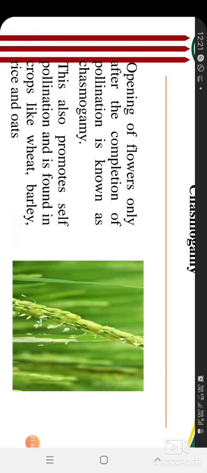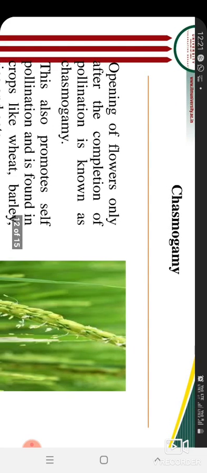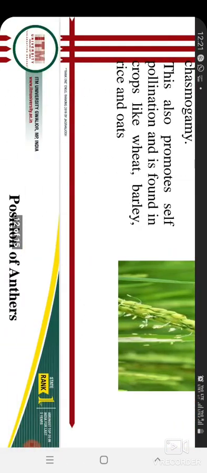Why do these flowers go for self-pollination? Because male and female parts are present in the same flower, and pollination takes place before the flower opens. So definitely the chasmogamous flower will go for self-pollination.